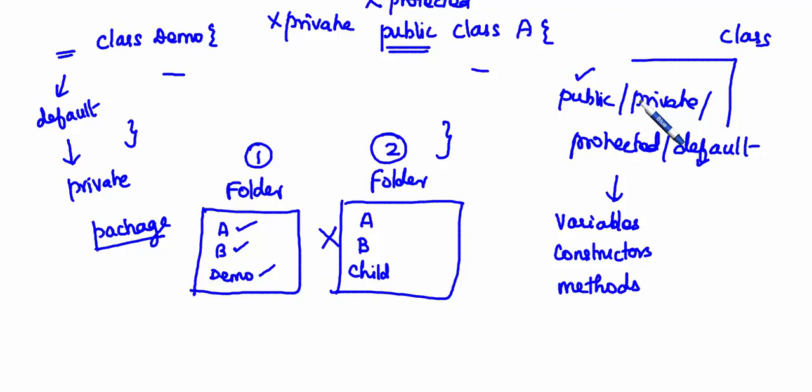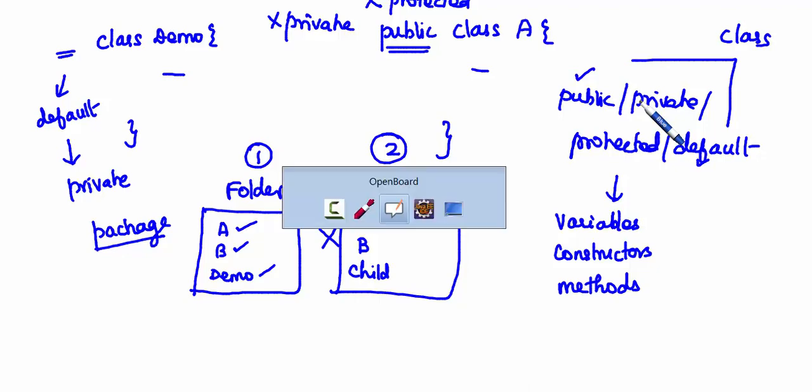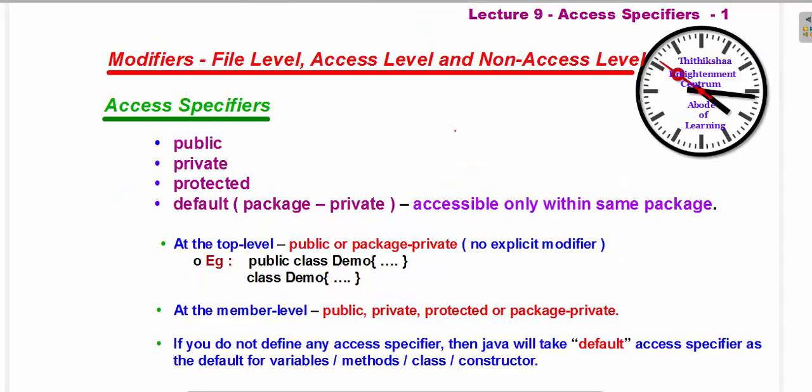A package is similar to a folder, like you collect all the files and place them in the folder. It's like a placeholder. Each file is nothing but one separate Java class. So there are four types: public, private, protected, and default.